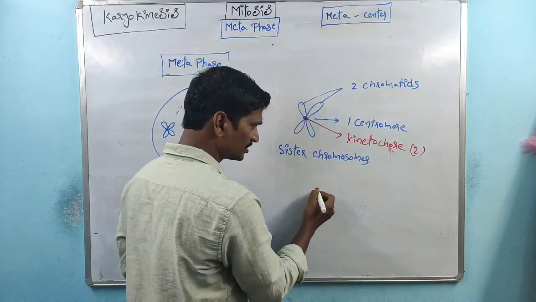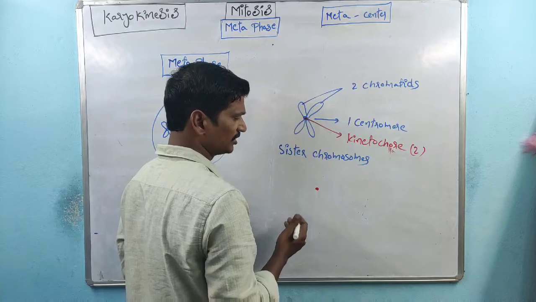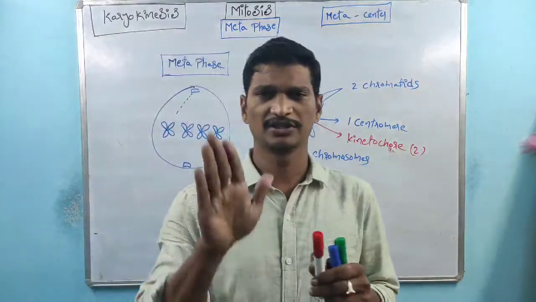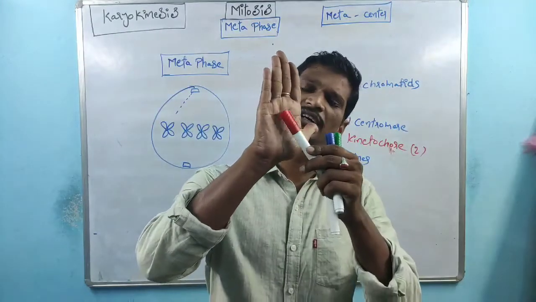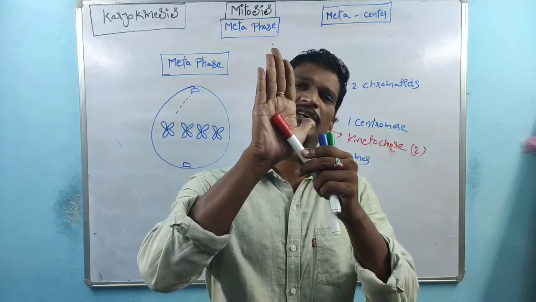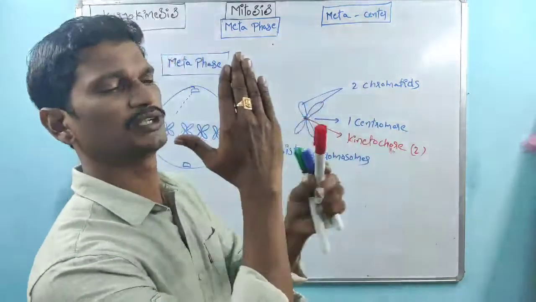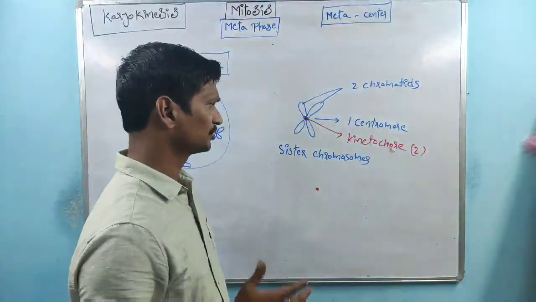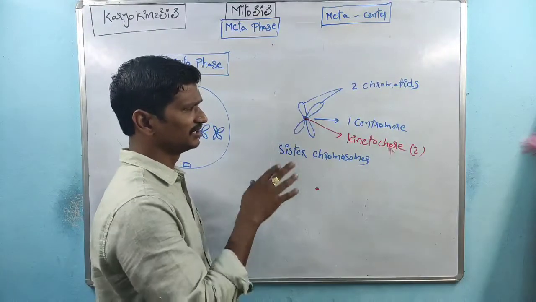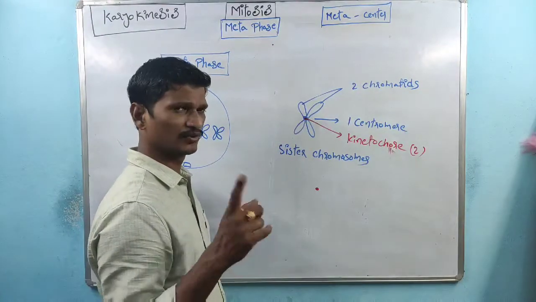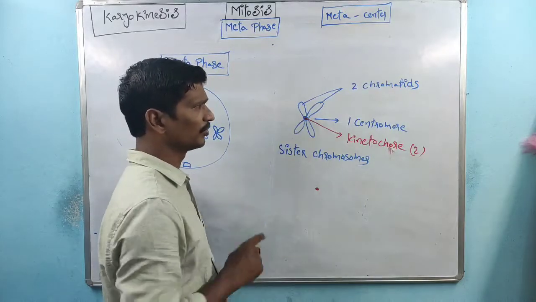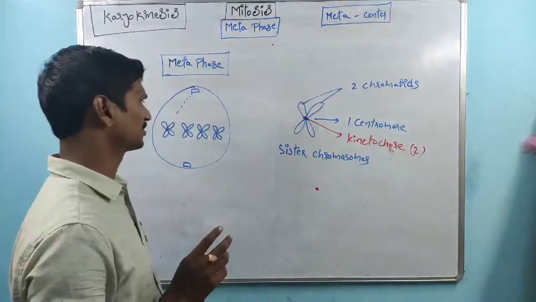So here this is one side kinetochore structure. The centromere is present. Yeah, this is the centromere. So this is the kinetochore structure, right? See, on the other side of the centromere, another kinetochore is present here. So that is the difference between the centromere and the kinetochore. One centromere, two kinetochores, right? So in homologous chromosomes, two chromatids are present.